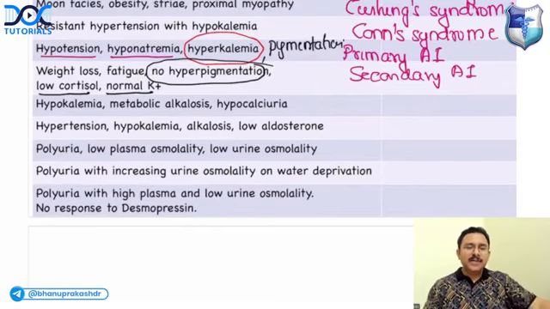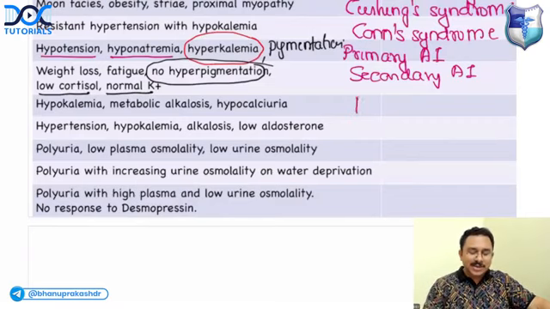Next one, if a patient has hypokalemia, metabolic alkalosis, and hypocalciuria, can you tell me what condition you are dealing with? It is Bartter's syndrome. That is the NKCC2 condition.